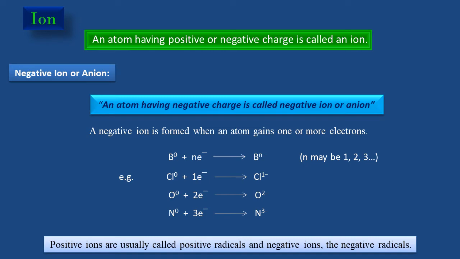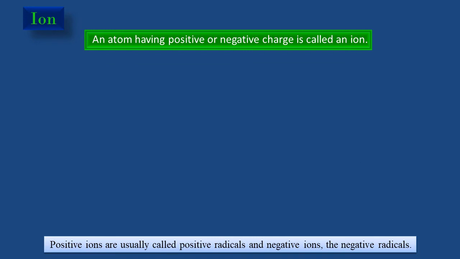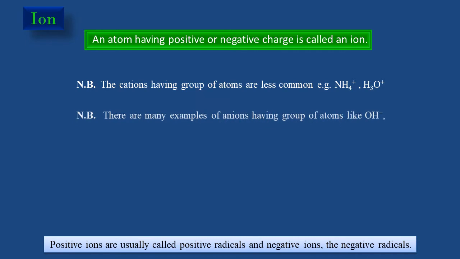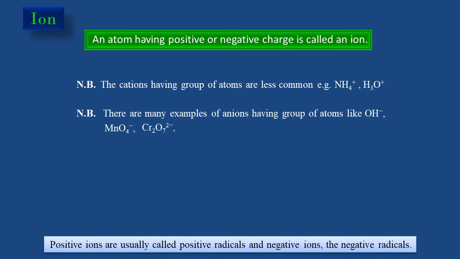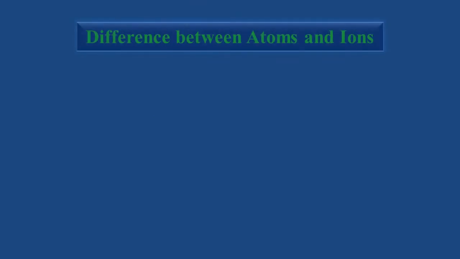Positive ions are usually called positive radicals and negative ions the negative radicals. Note that cations having a group of atoms are less common, for example ammonium and hydronium. But there are many examples of anions having a group of atoms like hydroxide, permanganate, dichromate, sulfate, carbonate, phosphate, acetate, etc.